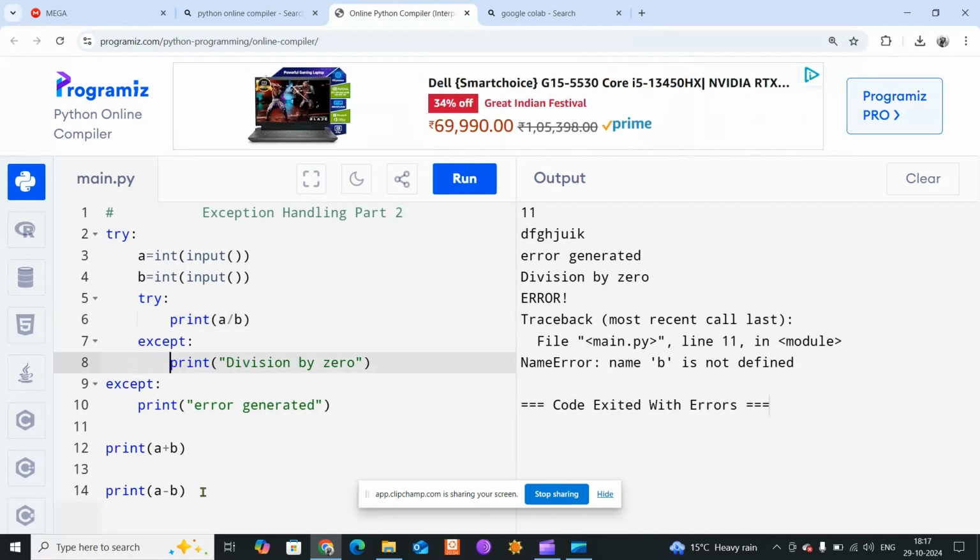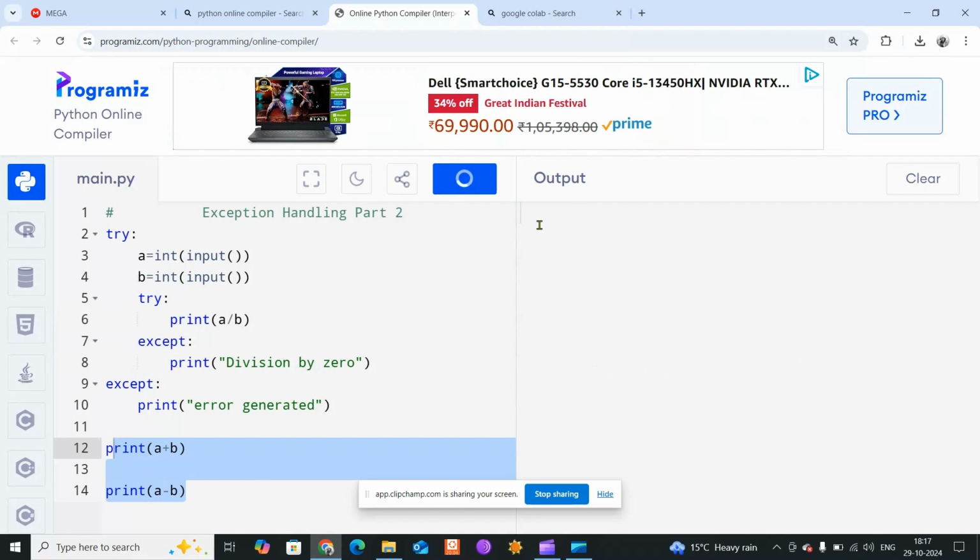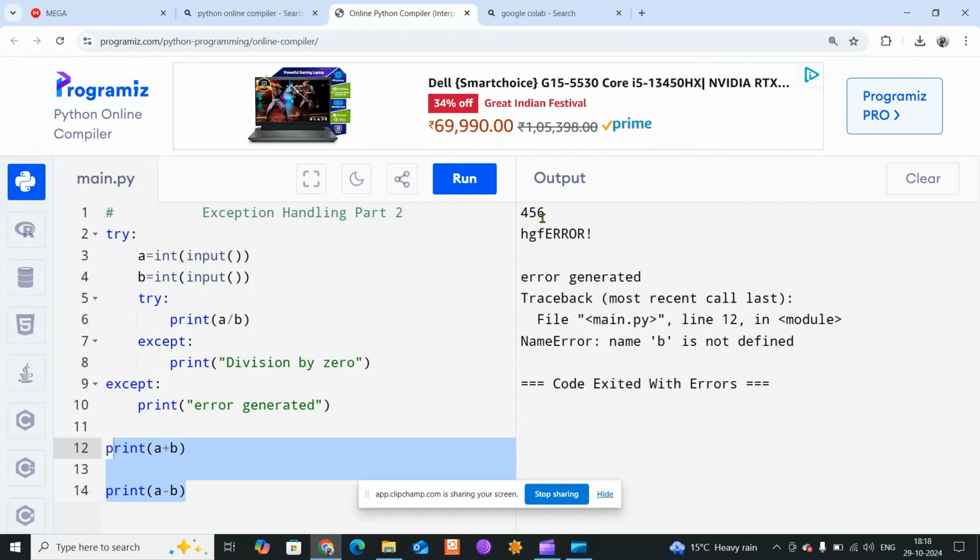And these two lines of code, either keep them here or keep them after this try block as well. If I run it now, let's say I'm giving 45 and 456, because of this it again generated an error because of the line number 12. Here it is looking for b, and b is not here, so I can keep these two things in the except block as well.